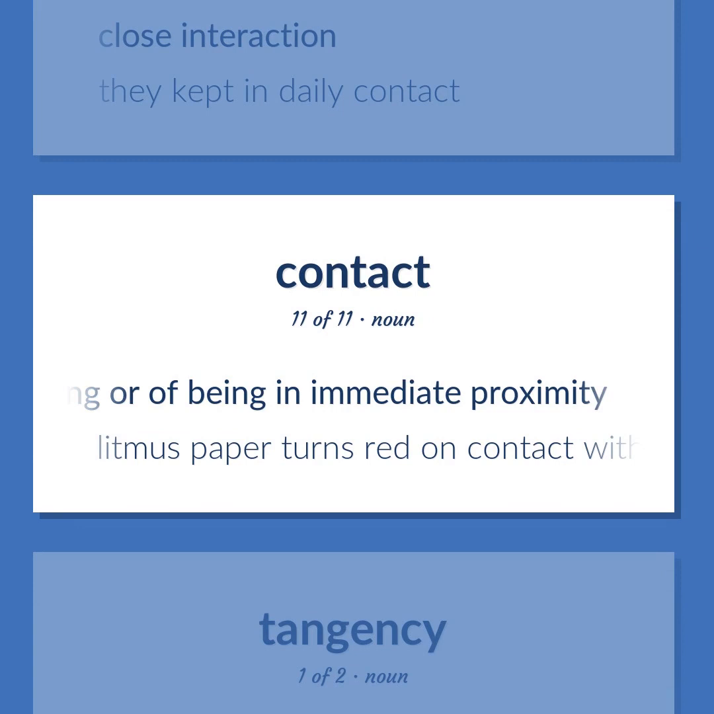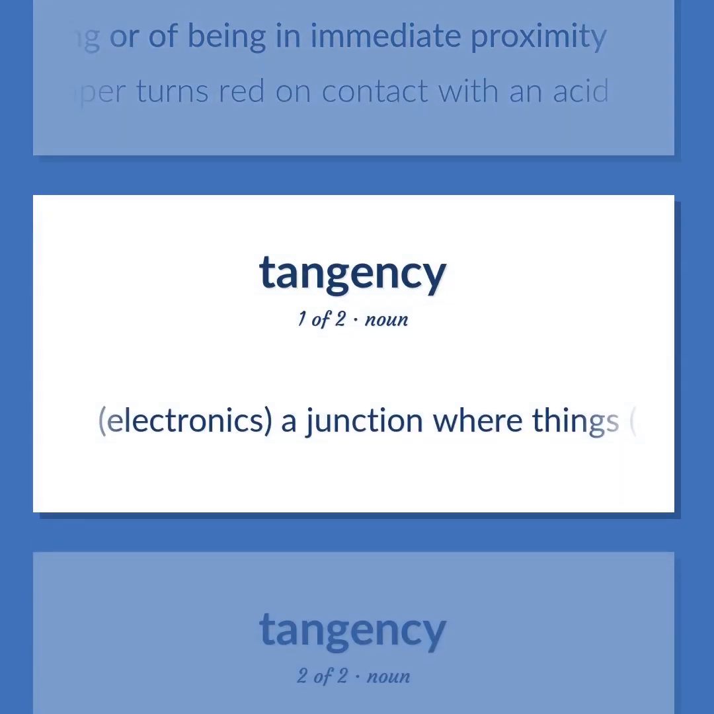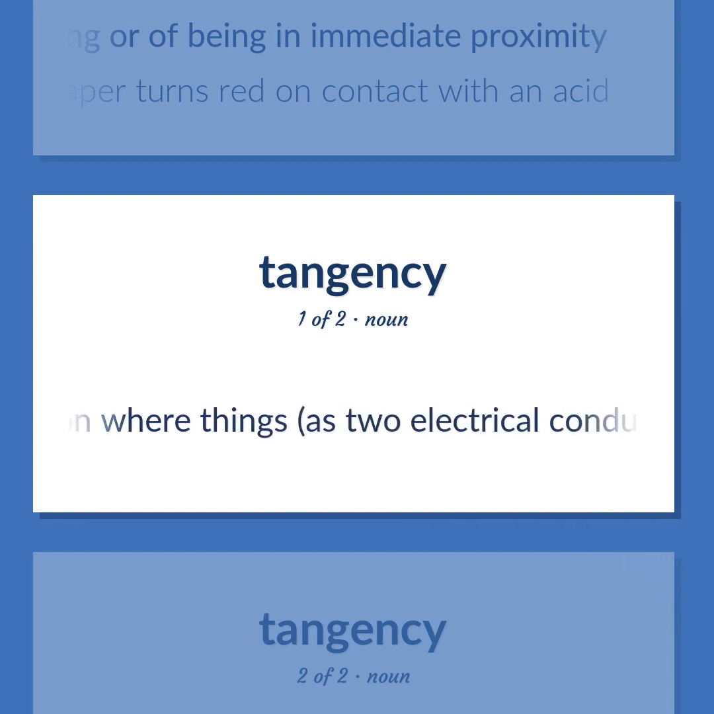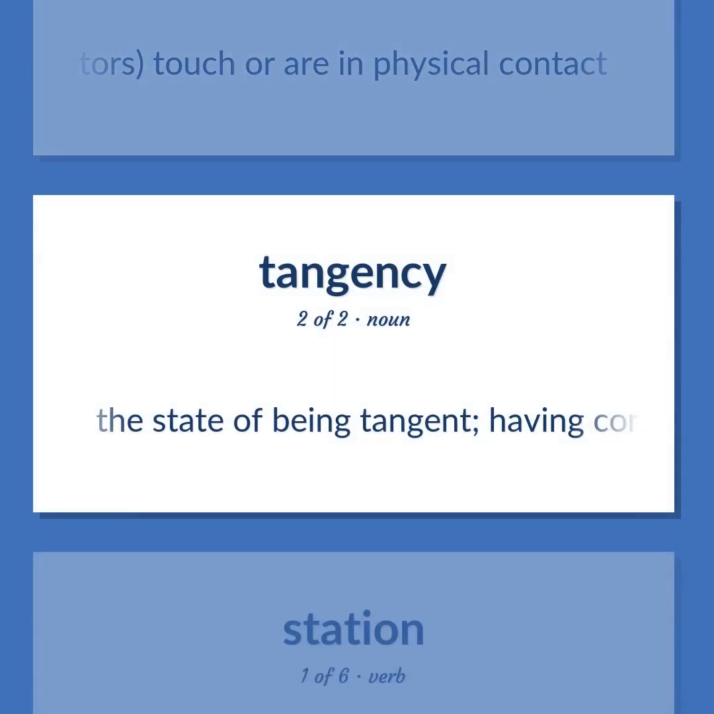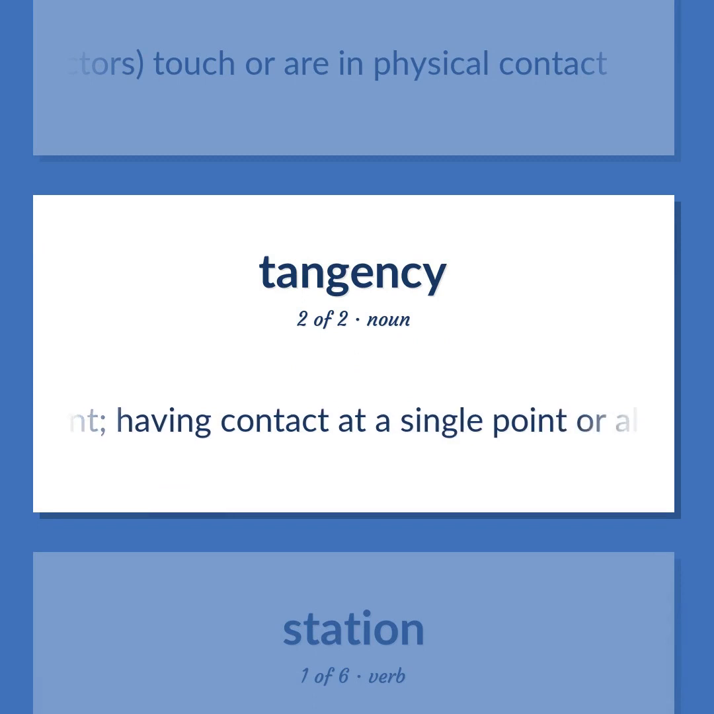The state or condition of touching or of being in immediate proximity. Litmus paper turns red on contact with an acid. Electronics. A junction where things, as two electrical conductors, touch or are in physical contact. The state of being tangent. Having contact at a single point or along a line without crossing.